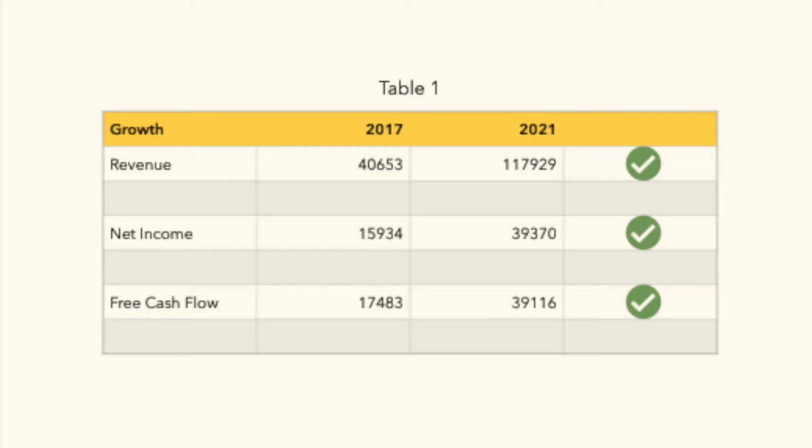Next, we're going to want to look at growth over the last 5 years for Facebook. That'll be looking at revenue growth, net income growth, and free cash flow growth. And you can see on the screen here that Facebook has certainly done just that. They've grown in all three areas: revenue growth, net income growth, and free cash flow growth. Next, we need to look at their debt. Are they properly affording their debt? Are they over-leveraged? Let's check it out.